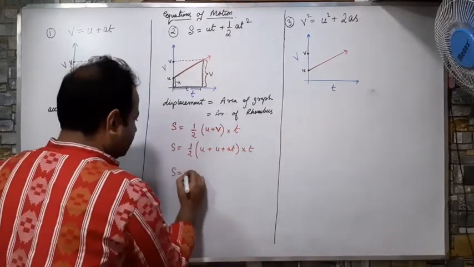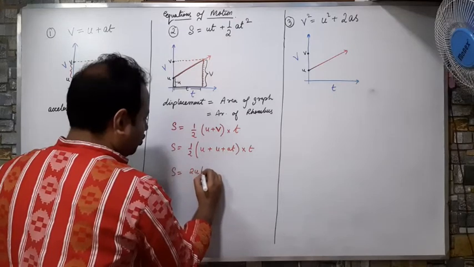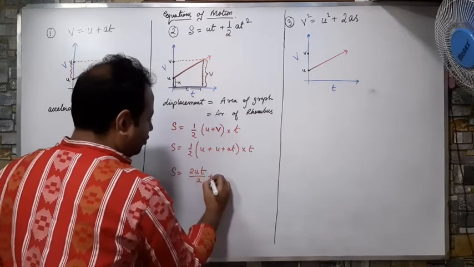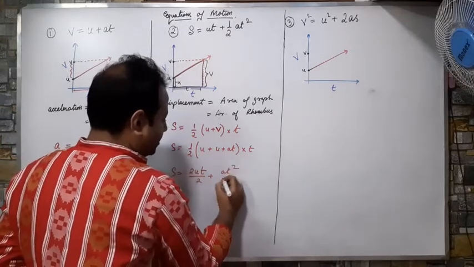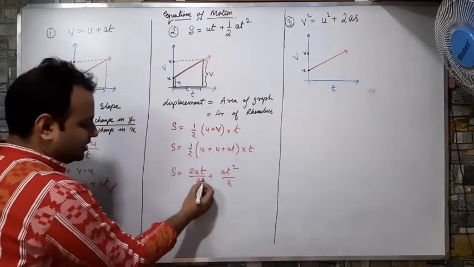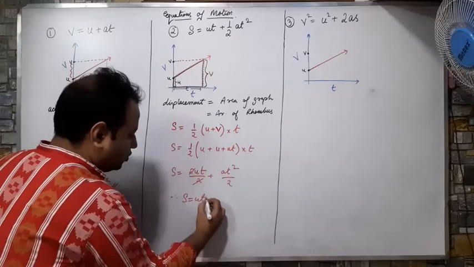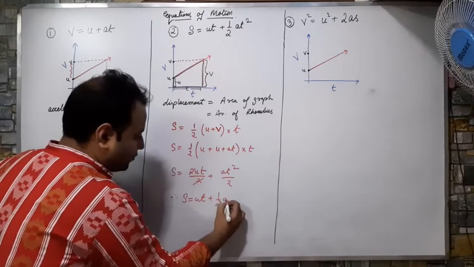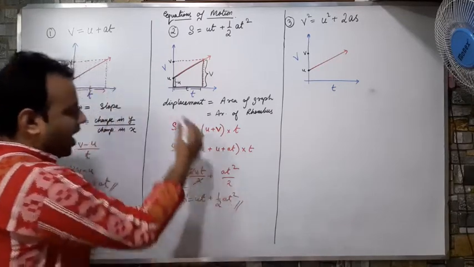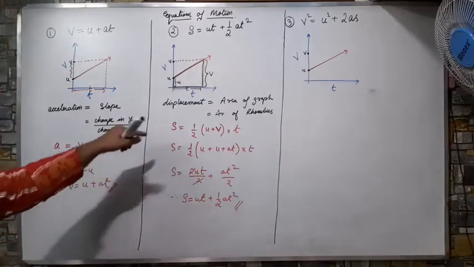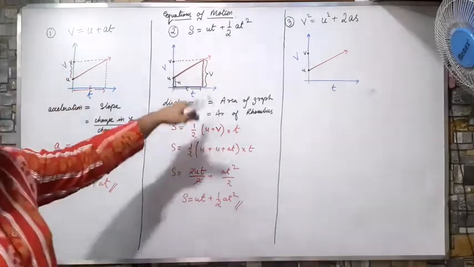So I am getting S equals to 2ut by 2 plus at square by 2. This 2 and 2 will be cancelled, and I will get S is equals to ut plus half at square. So I have derived my formula from a graph, not from any previous knowledge.